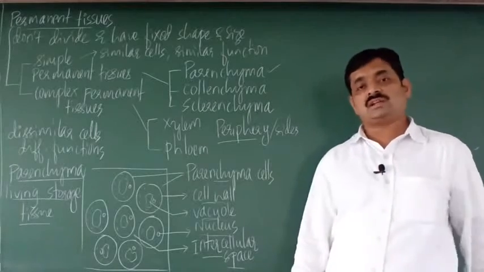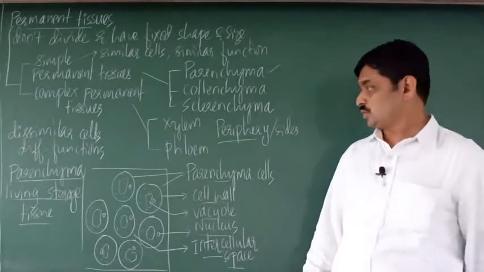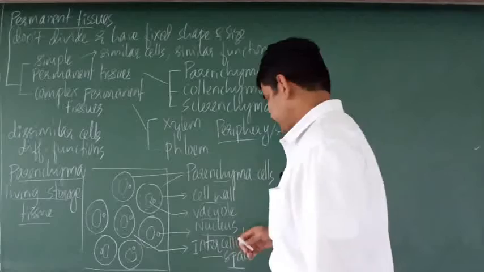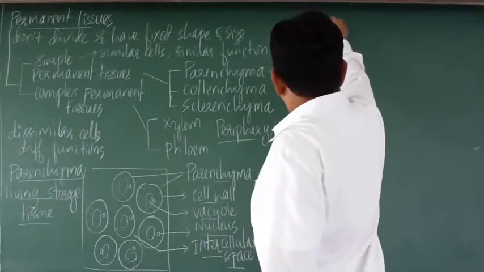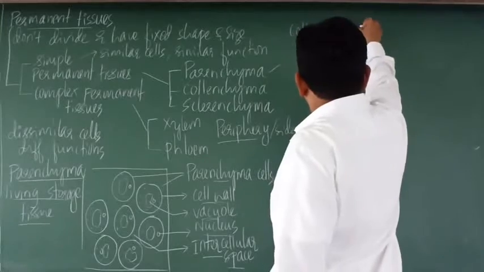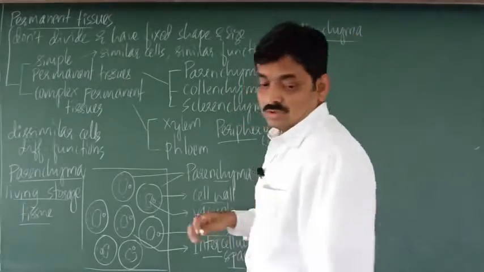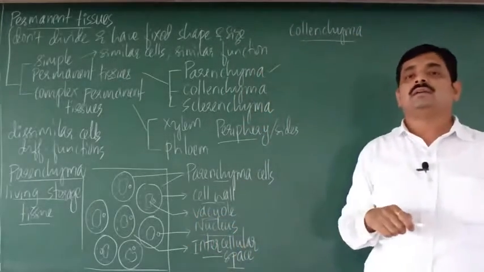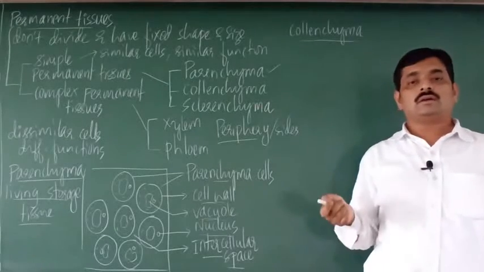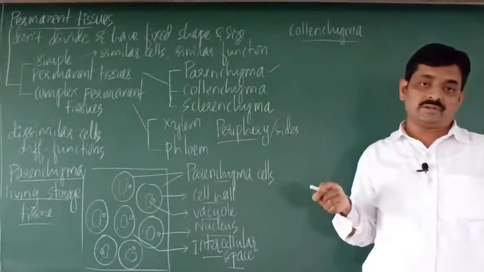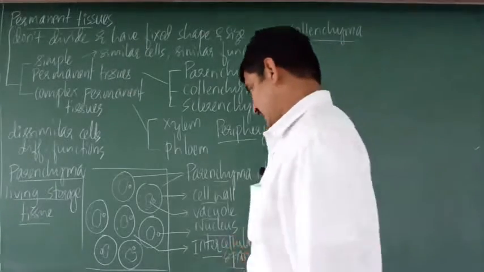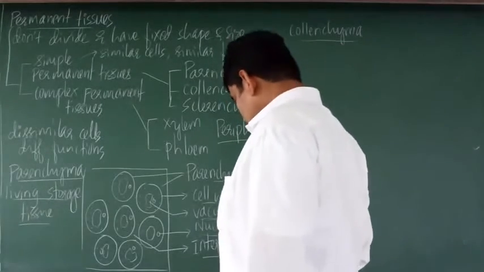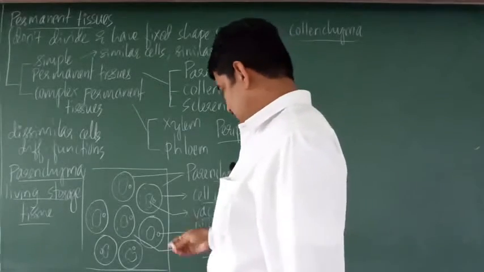Then next we shall consider another tissue, that is collenchyma. Collenchyma is another simple permanent tissue. So the diagram of collenchyma. I will modify this diagram.